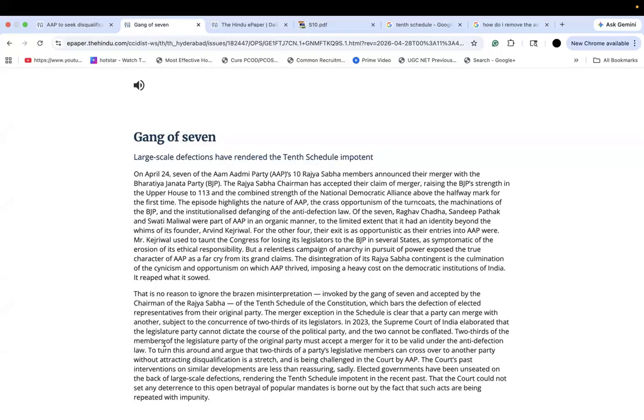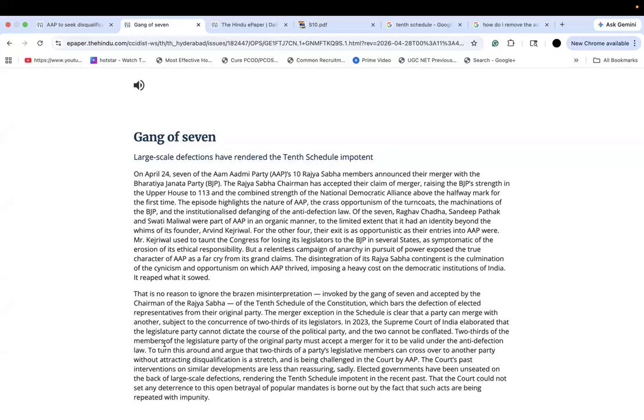So, here again, the author is taking a big hit at AAP and calling out especially its leader, Mr. Kejriwal, saying it's all tit for tat. You spoke this way of Congress, and now it's happening in your own home. All right, that was just the author's comment on Mr. Kejriwal. It's just his viewpoint, and there's no news per se in it. All right, now let's move on further.